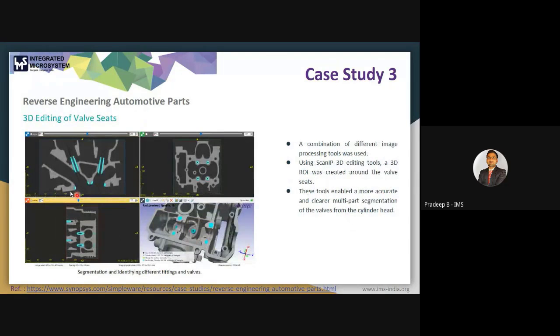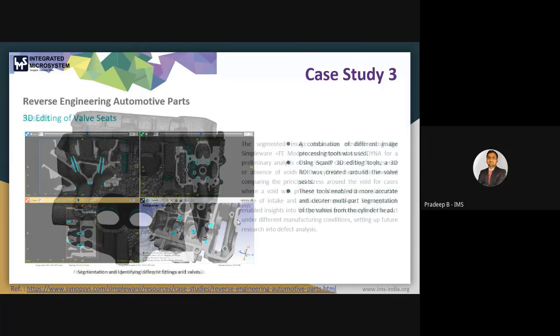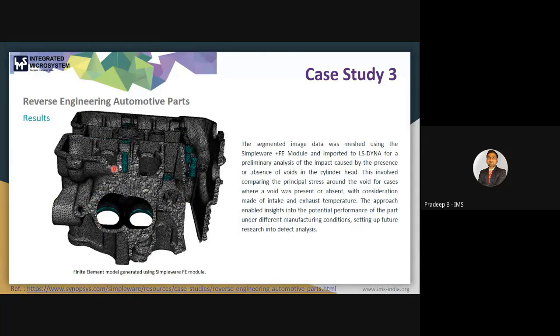You can see after that the 3D editing of these valve seats. You can see here the cylinder valve seat. You can see it in this 3D and 2D view as well, from this cylinder head. So you can see the results.